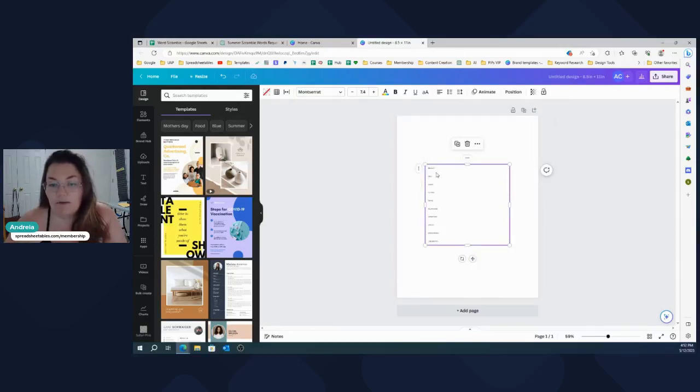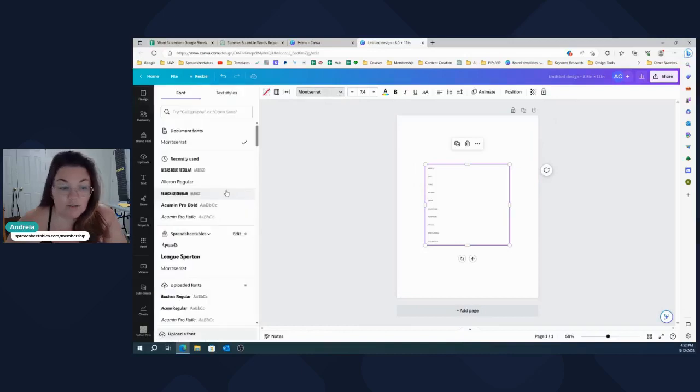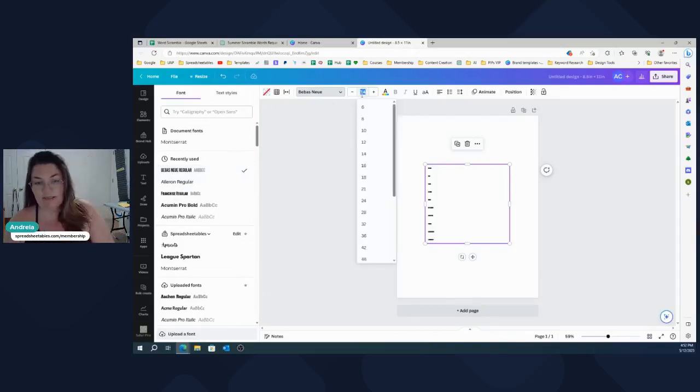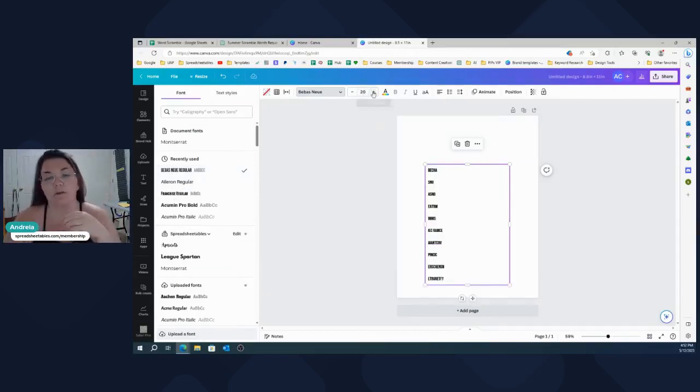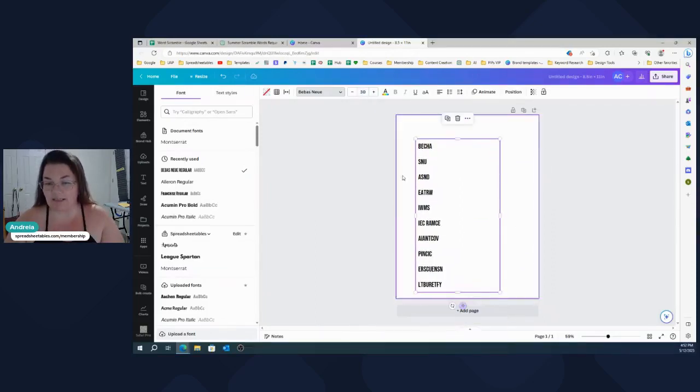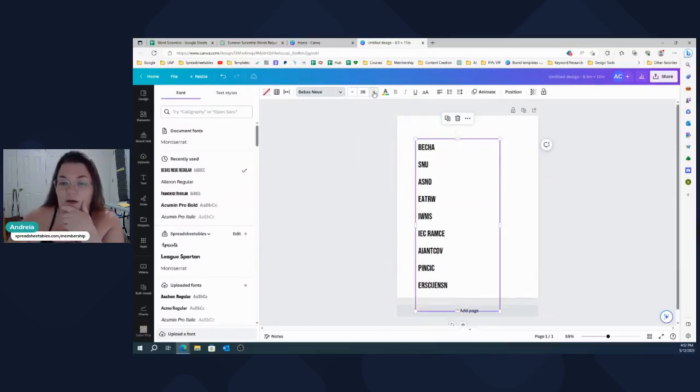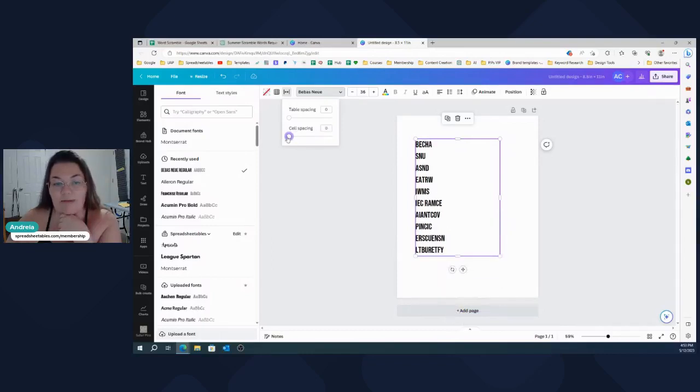So you can format it to just look like a normal thing. So let me see. We can change the fonts. Let's put this one. And we can change the size. Let's make it 20. Let's make it bigger. Now, you see how this space is kind of too much, right? Because of the table. So you can click over here on table spacing and just remove all the way down to 0. And now it's small again.